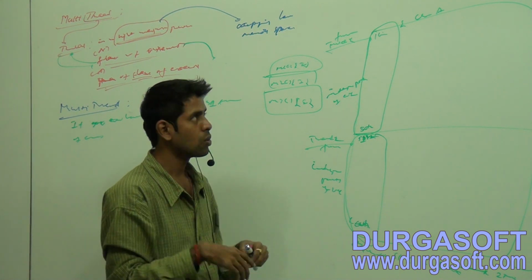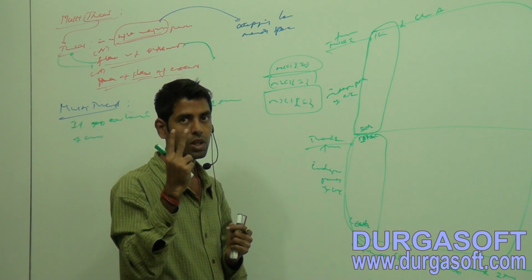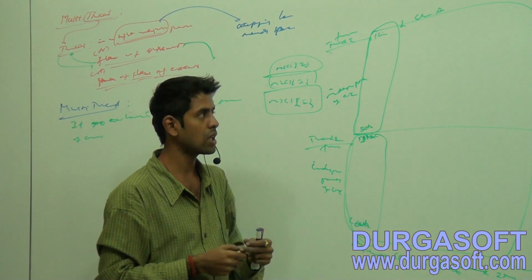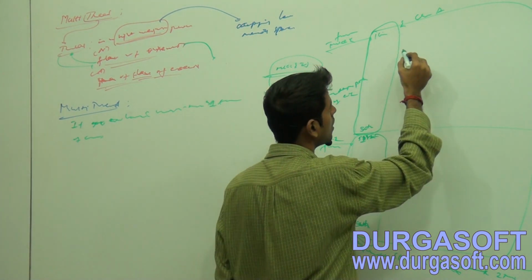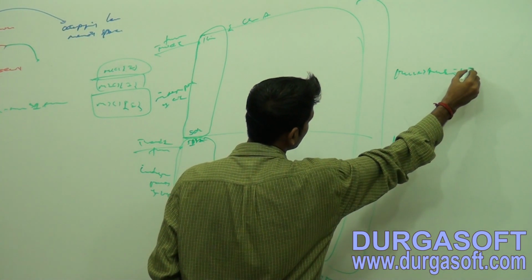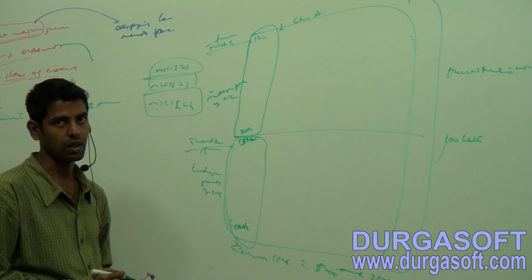If I execute these two independent codes by using two flows of execution, then this application is called a multi-threading application. That's it. This is called a multi-threading application.